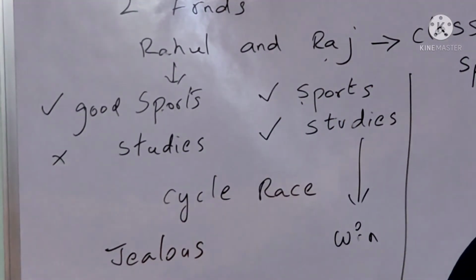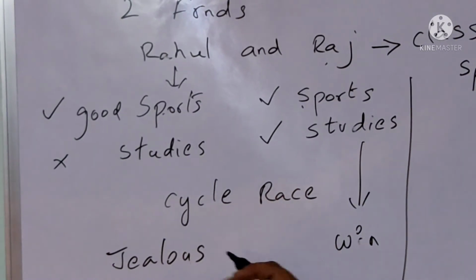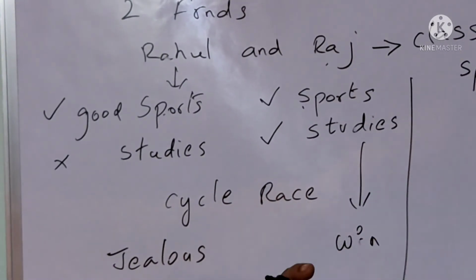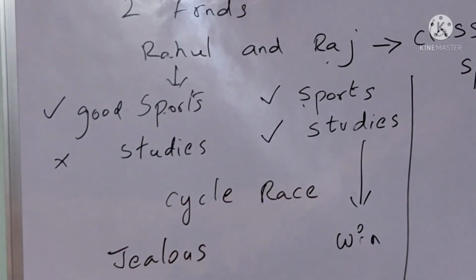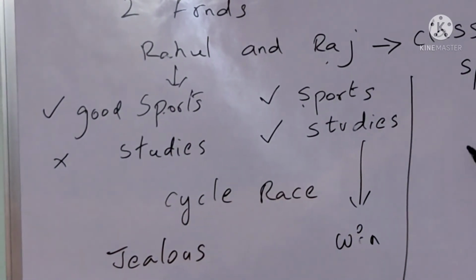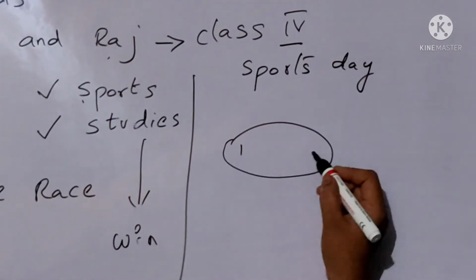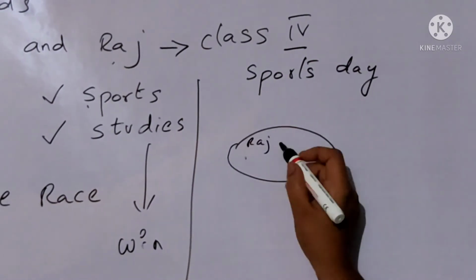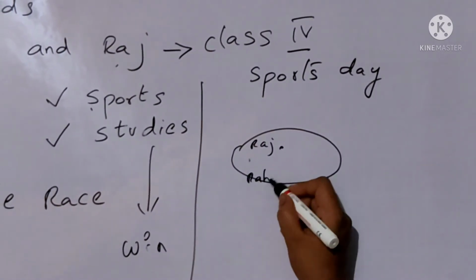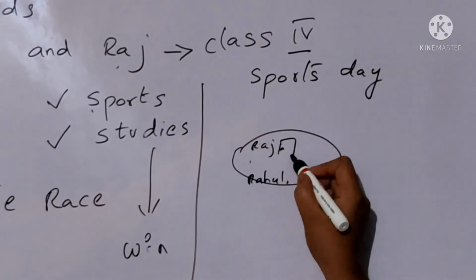So I said to you that Rahul has planned something. Okay. So what was his plan, children? It was nothing but, in the early morning before everyone comes to the ground, Rahul went to the playground. Suppose Raj has started running from this point, and Rahul will start running from this point in the playground. So Rahul went here and he dug a pit.